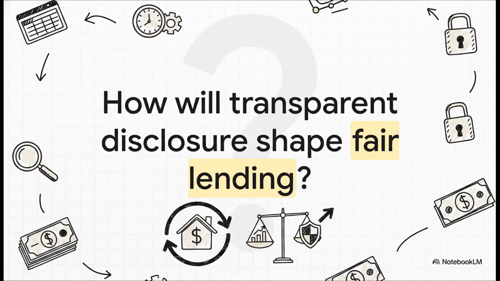So, looking at the big picture, by forcing this highly transparent, standardized accounting of both the financial penalties and the corrective actions, we have to ask a bigger question. How will this framework ultimately reshape the future of fair lending? Because when monetary losses from discrimination are tracked this meticulously, out in the open, it absolutely elevates fair lending from just a simple compliance checkbox into a make-or-break measure of an institution's long-term survival.